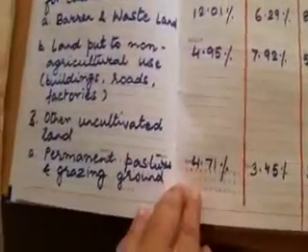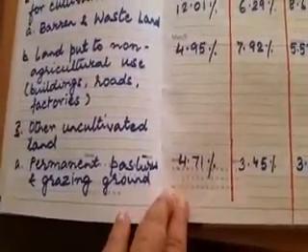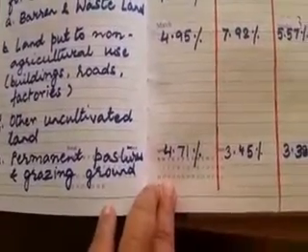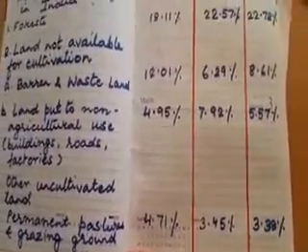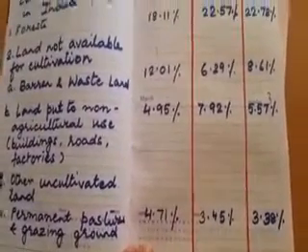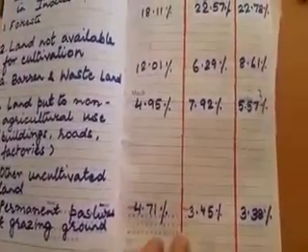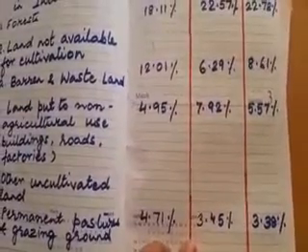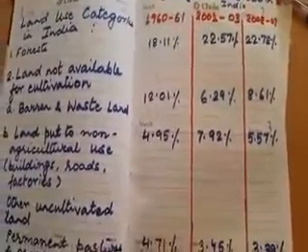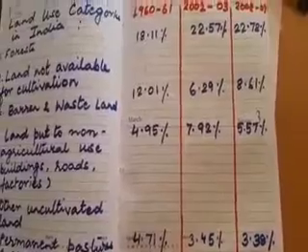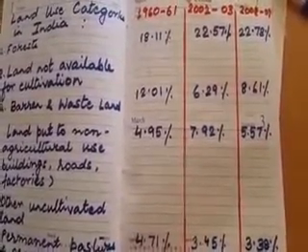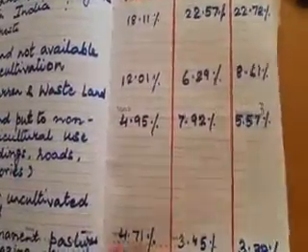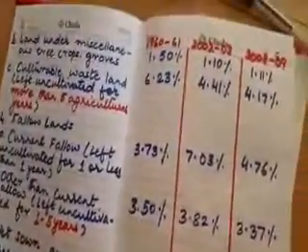Then coming to the next category, other uncultivated land, we have this permanent pasture or grazing ground. We had 4.71% in 1960-61 and it decreased to 3.45% in 2002-2003, and again it decreased to 3.38% in 2008-2009. You might be having the recent edition, children, and recent data.